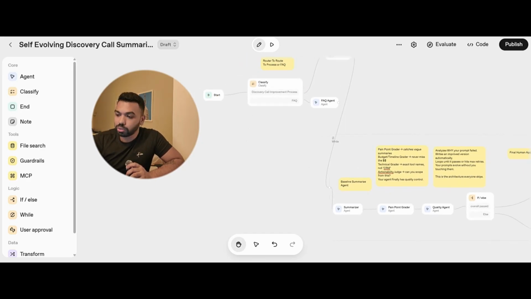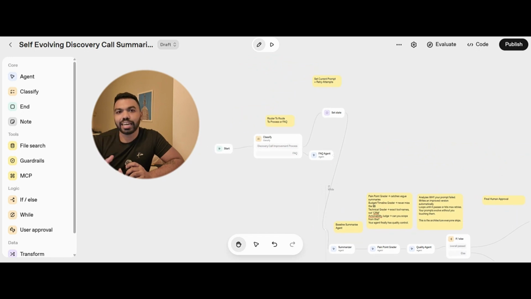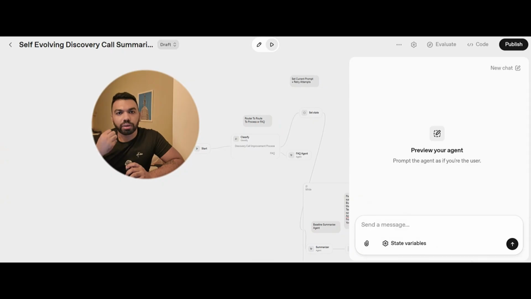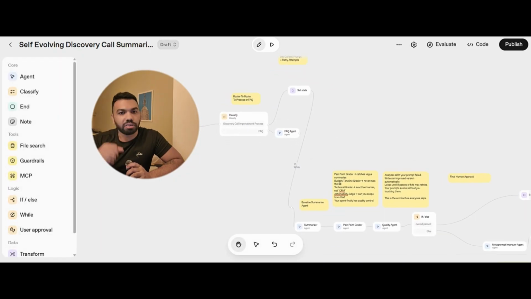So at the core, it's going to be pretty much a router right here. It classifies the intent of the user who's using the system, right? So if you are just asking about standard FAQ questions, it's going to classify and route it to the FAQ agent. If you're asking about improving the discovery call process, it's going to route to that process.